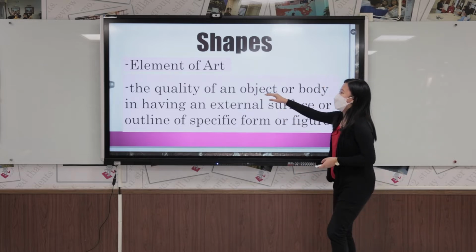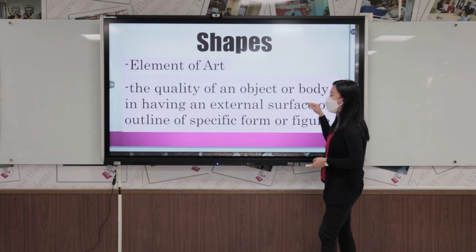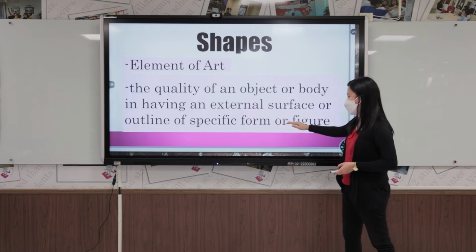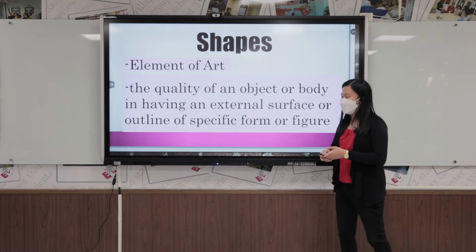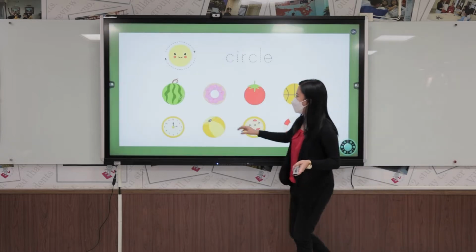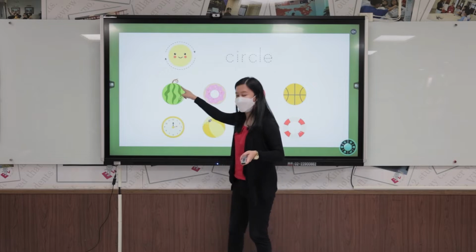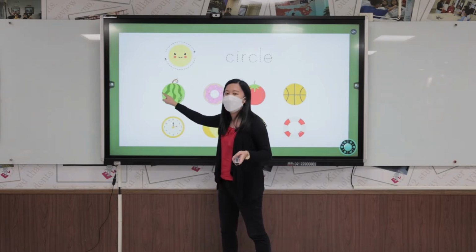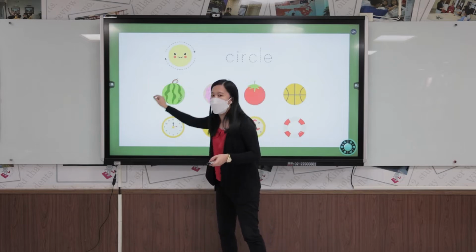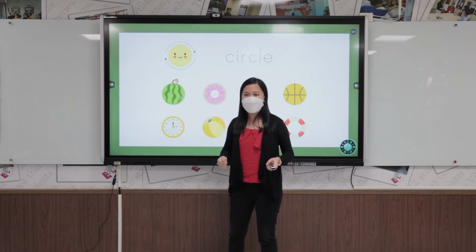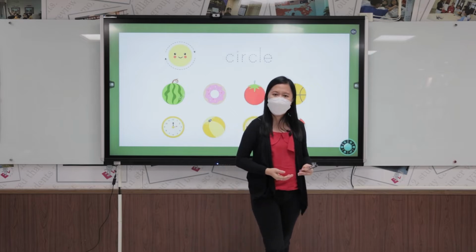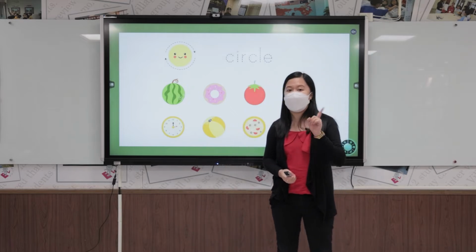Shapes are the quality of an object or body in having an external surface or outline of a specific form or figure. Just like what I showed you a while ago, this object has an outline surface. Imagine a thing without an outline surface. Can we really have an object without this shape? Of course, we cannot.